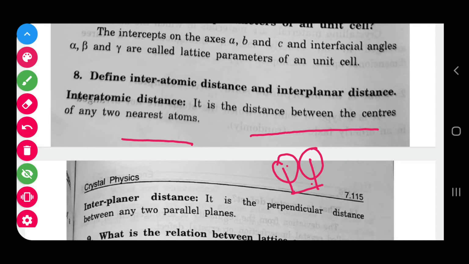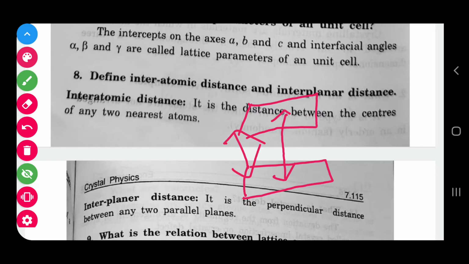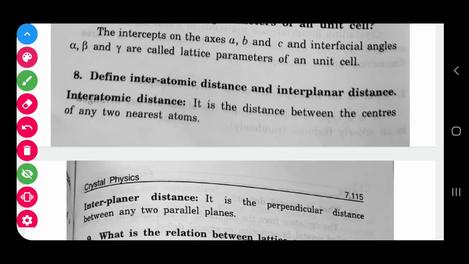Interplanar distance means the perpendicular distance between any two parallel planes. For example, this is one plane and this is another plane, and this perpendicular distance is the interplanar distance.